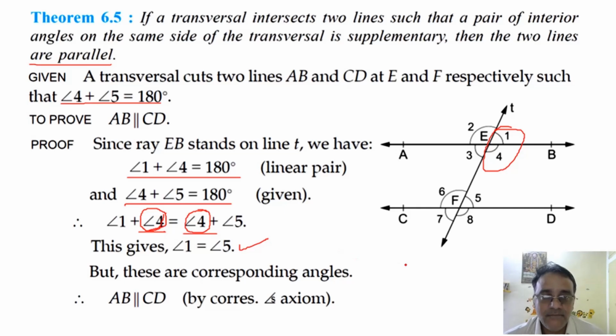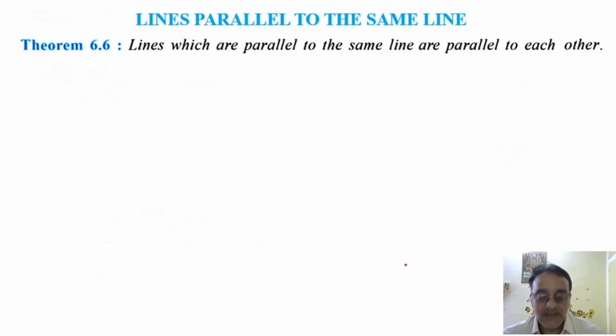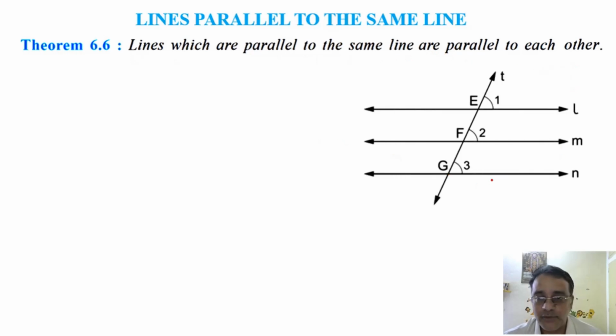No, sir. Okay. Now 6.6 theorem. So, theorem number 6.6 is the last theorem of this section. 6.7 जो है दूसरे टॉपिक के लिए. So lines parallel to the same line. The theorem says that lines which are parallel to the same line are parallel to each other. So this theorem we are going to prove.